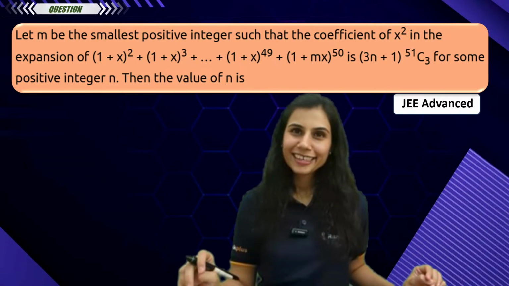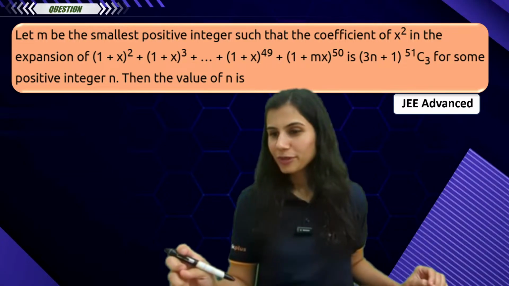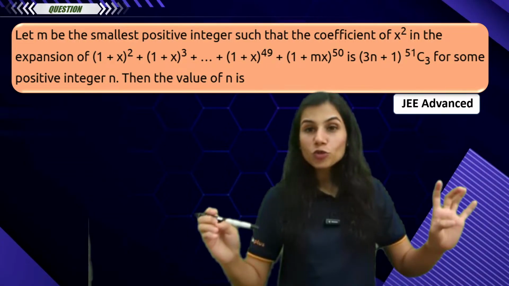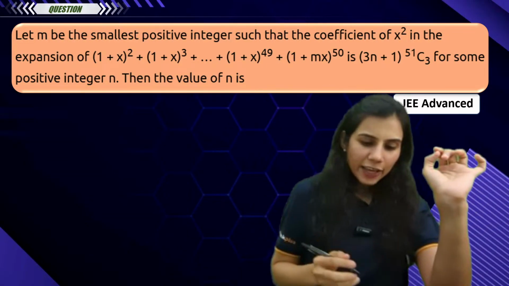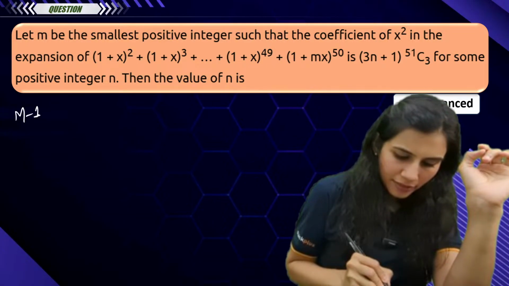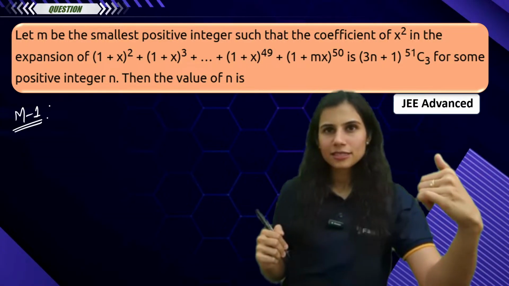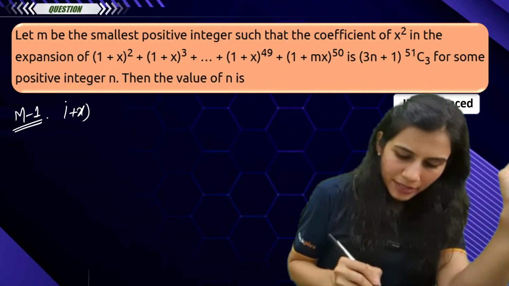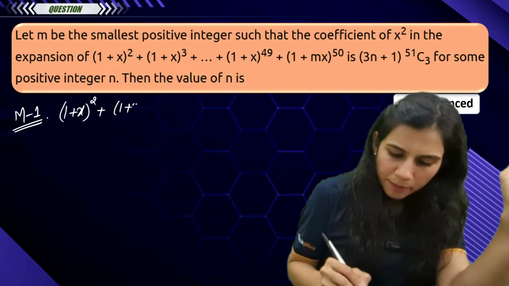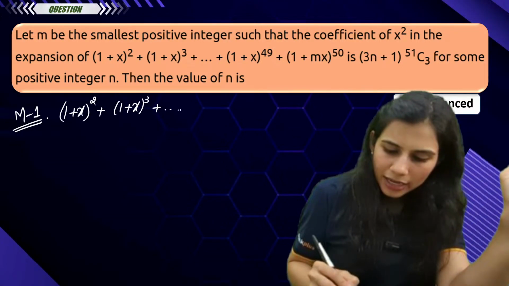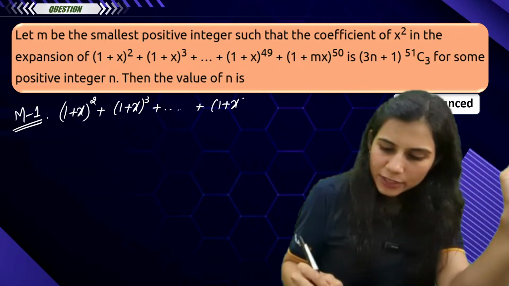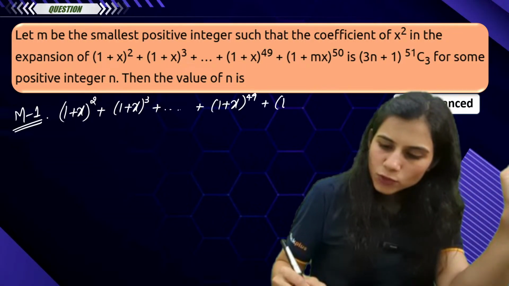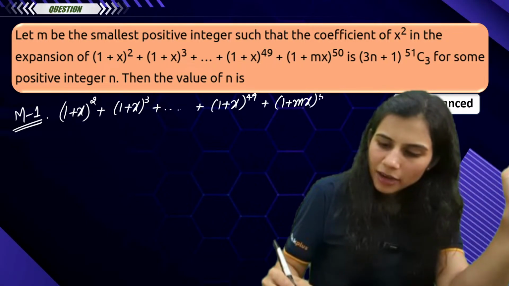Now I told you there are two ways to go about this question. This is method 1, which many students go with. You have the expansion 1 plus x whole square plus 1 plus x whole cube and so on up to 1 plus x to the power 49 plus 1 plus mx to the power 50.